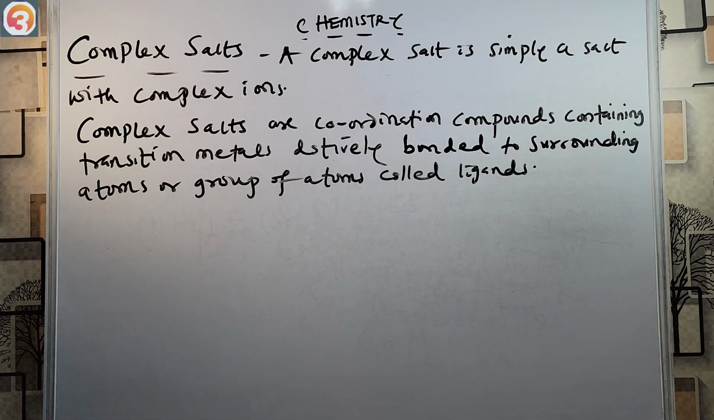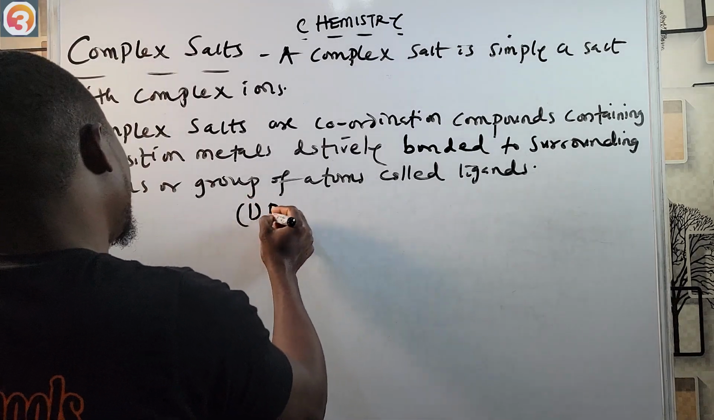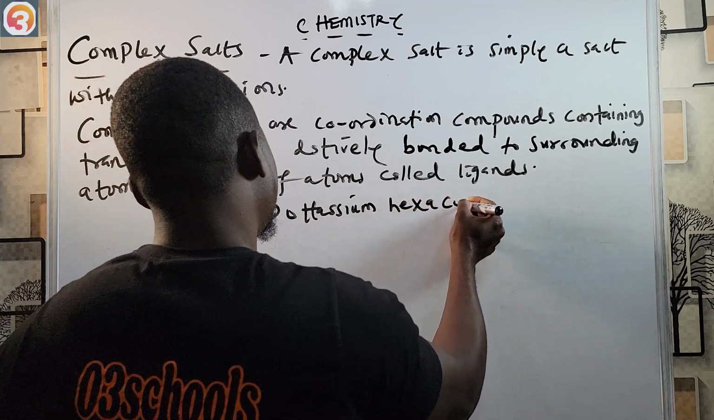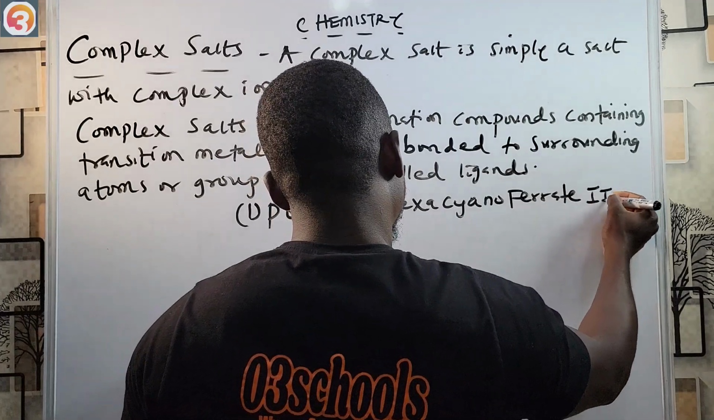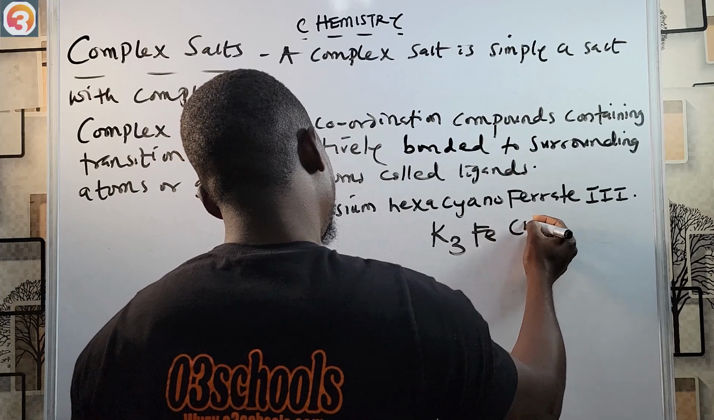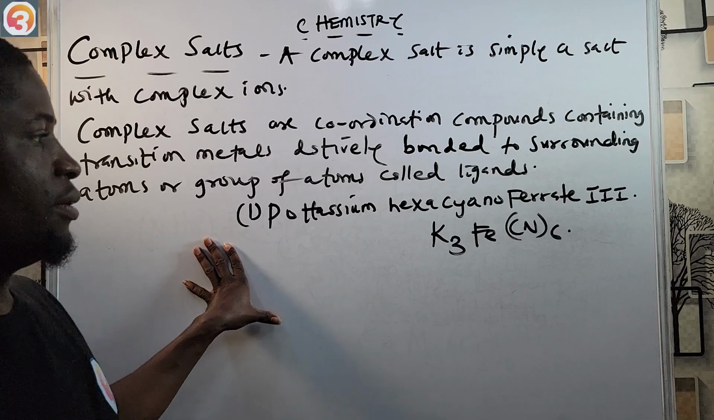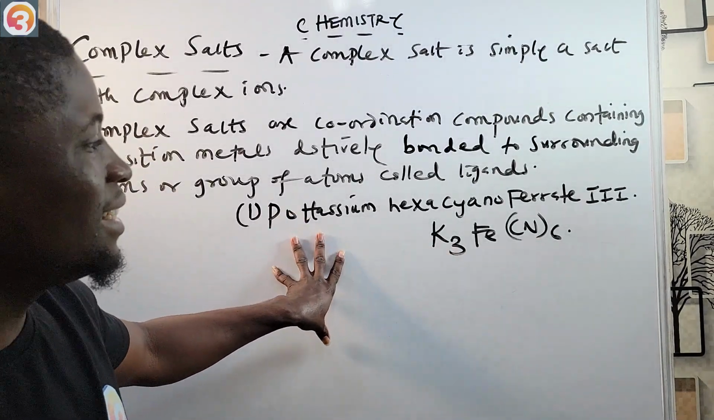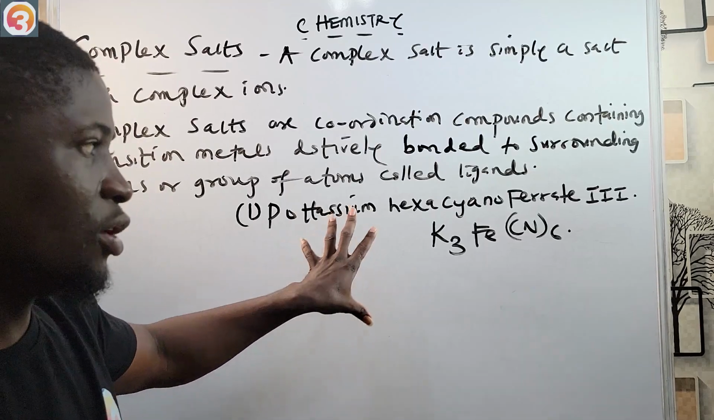An example of a complex salt is potassium hexacyanoferrate(III), having the formula K3Fe(CN)6. You can see this is a coordination compound. So potassium hexacyanoferrate(III) is an example of a complex salt.